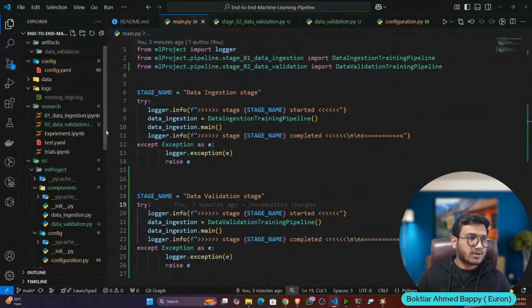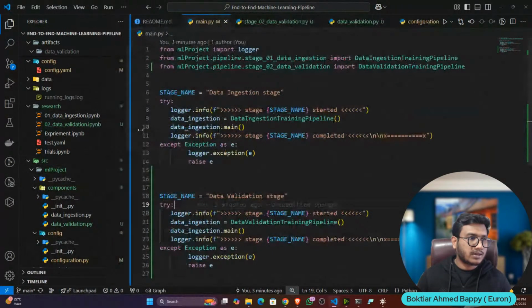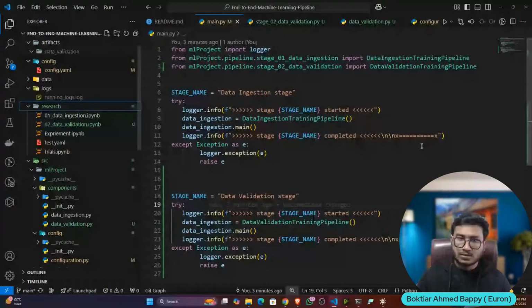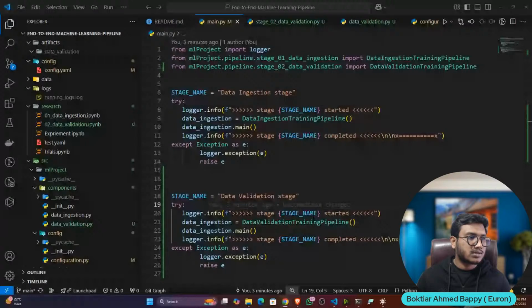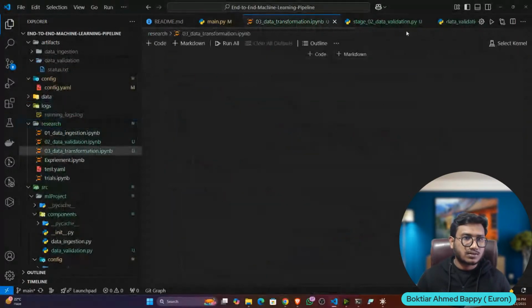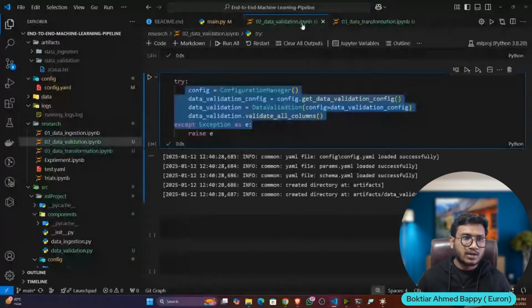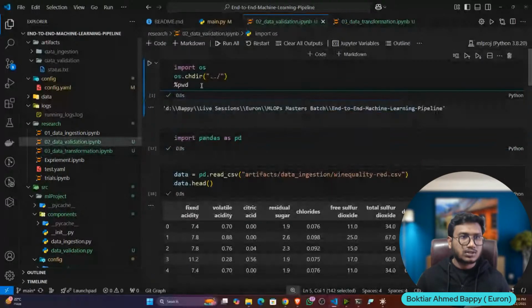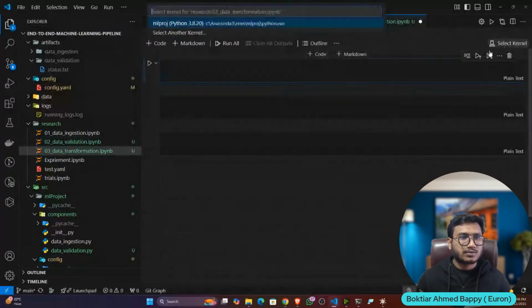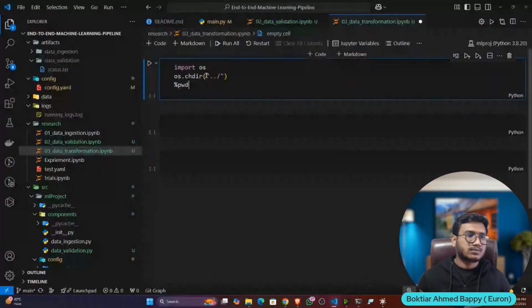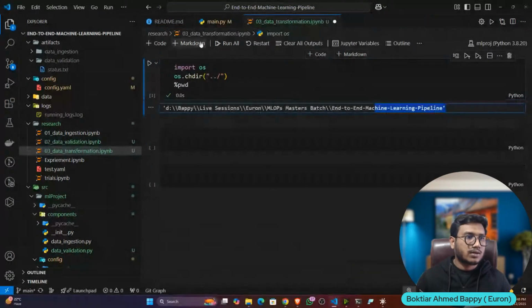Okay, next one we'll try to develop is data transformation. So let's do it quickly. In the research folder, I'll create a file called data transformation. Again, let's close these files. And the first thing I have to do is get back to my project working directory. Let's copy this code and here let me execute. Okay, done. Now I don't need it.